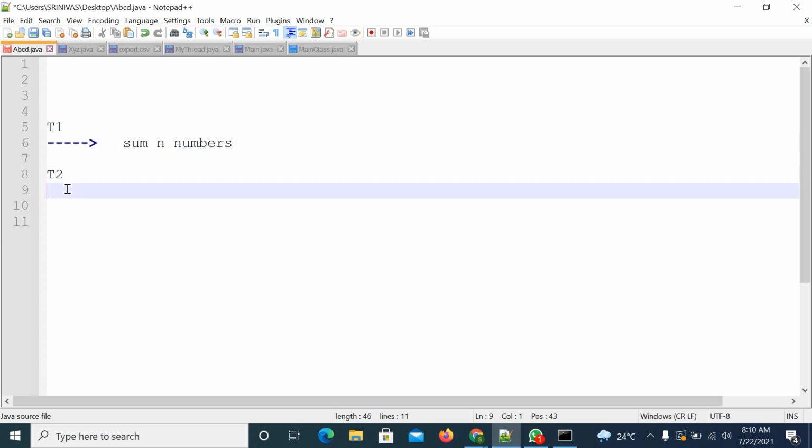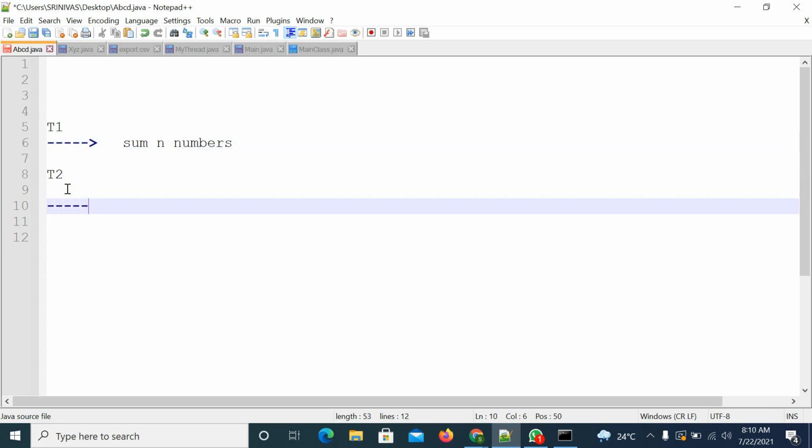What is thread 2 trying to do? Thread 2 will interact with thread 1, get the details of thread 1, and print the details. That is, the sum of n numbers result will be printed as part of thread 2.